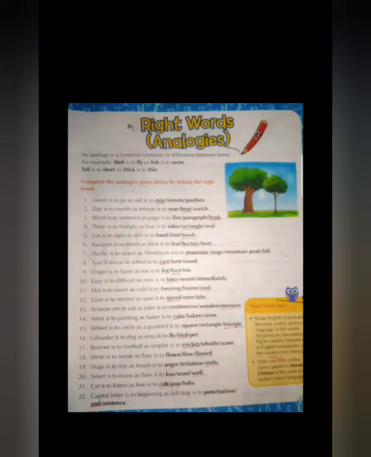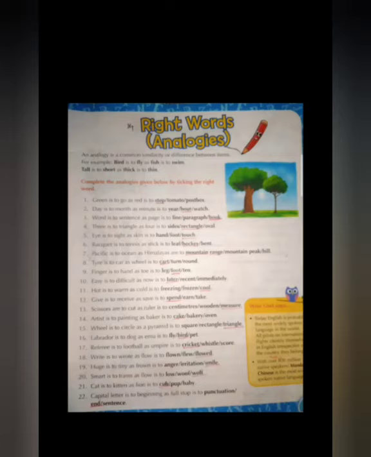Example, bird is to fly as fish is to swim. Tall is to short as thick is to thin. Thick, thin, tall, short, big, small, black, red. These are called analogies. We are going to choose the correct answer to complete the analogy. Listen, complete the analogies given below by ticking the right word.